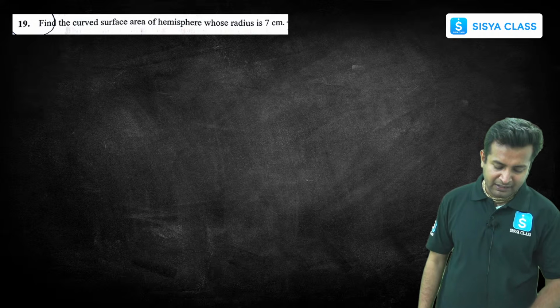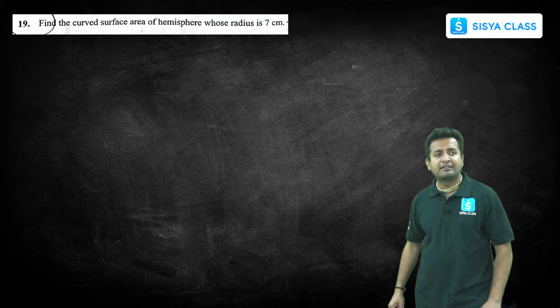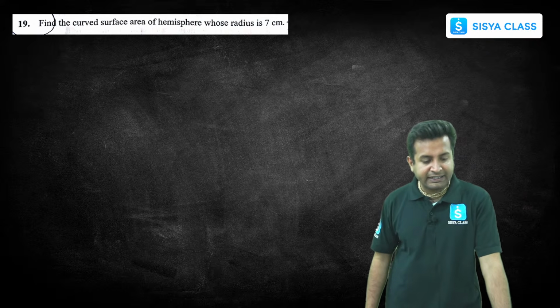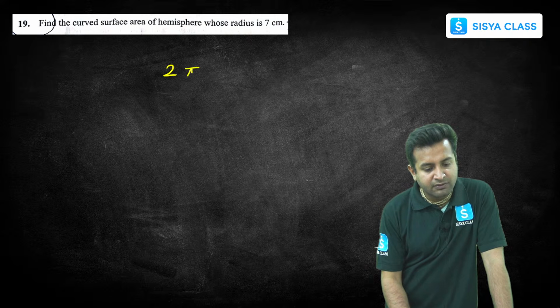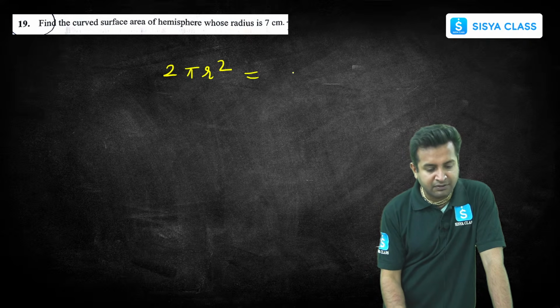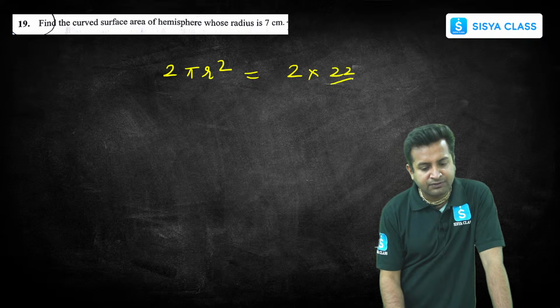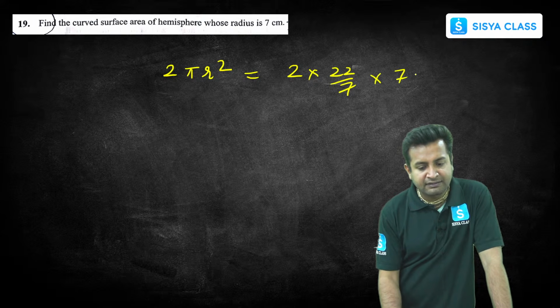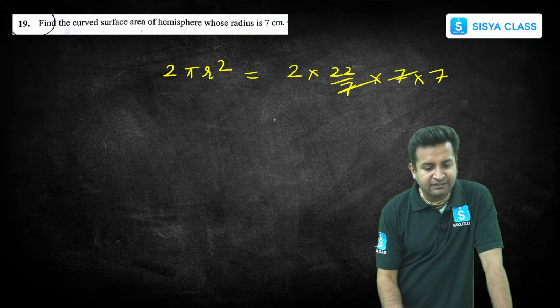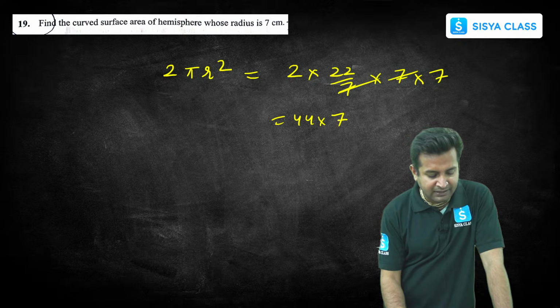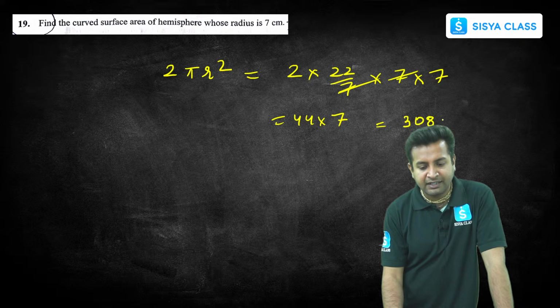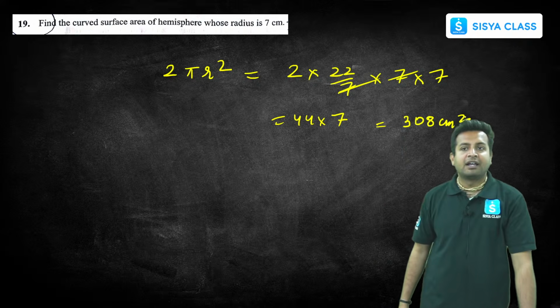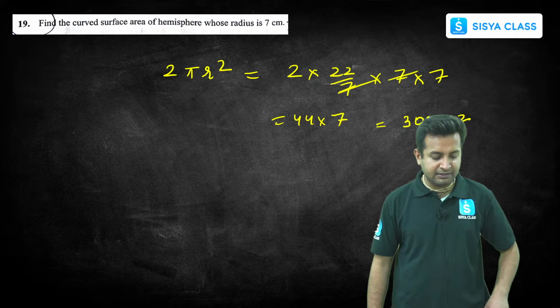radius 7 centimeter. Again, very simple question, formula based. I hope you all remember what is the curved surface area of a hemisphere. It's nothing but 2 pi r squared. So just put down the values. 2 into pi, take it as 22 by 7. R squared is 7 into 7. So this cancelled, 44 into 7. So 44 into 7 if you do, how much would it be? It would be nothing but 308 centimeters squared. Okay, and this would be the answer.